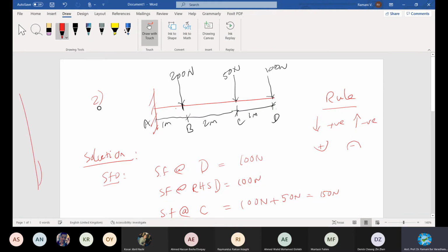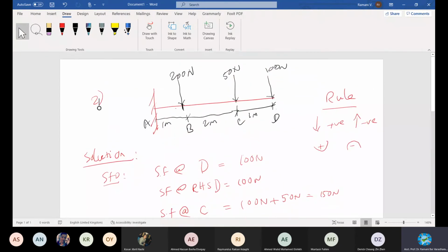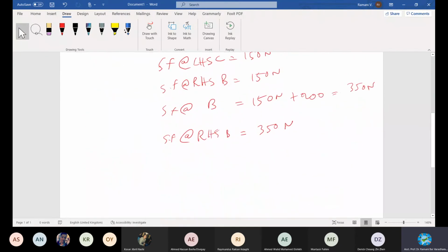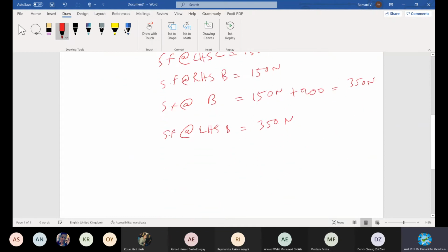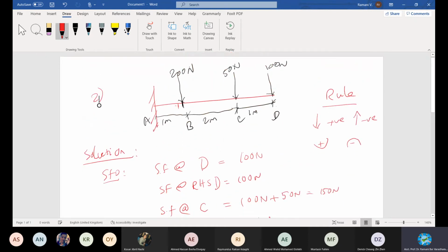Okay. The value still follows, right? We come to B, left hand side. Sorry, this one is left. Are you following? And then shear force at right hand side of A still maintains the same. Why? There is nothing to change, there is no other load. At this point you reach 350, and it's still going on until A. Until this point there is nothing to change, so you still maintain 350 here and 350 here. Okay, that is what is written here.